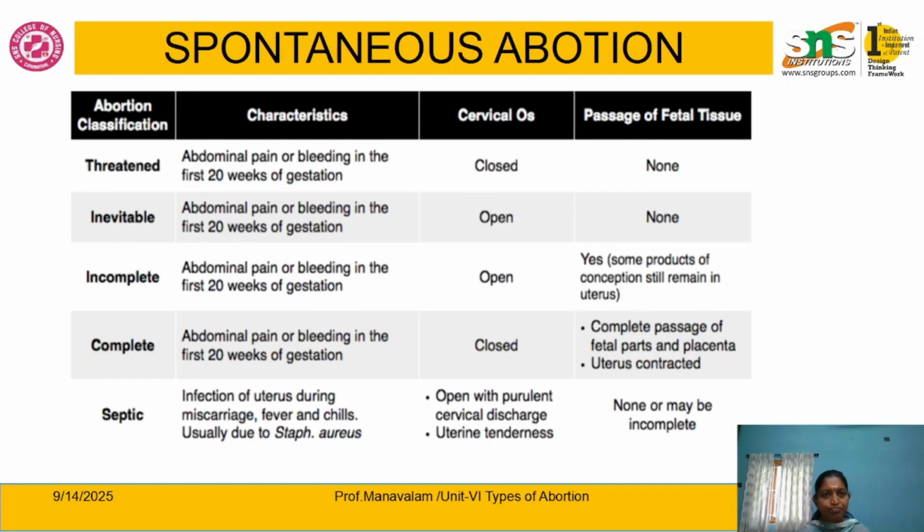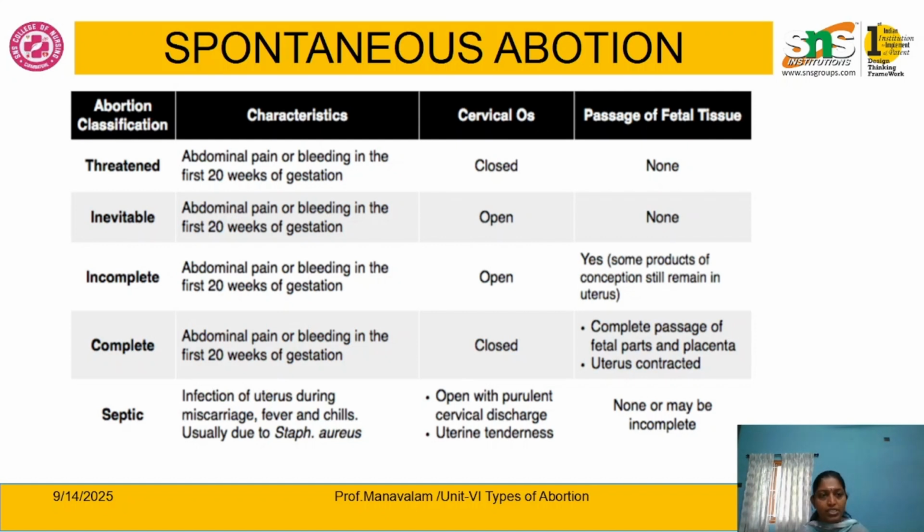The second one is inevitable abortion. Inevitable abortion means the process of abortion has started and has progressed to a point from which continuation of the pregnancy is not at all possible. So fetal survival is not possible in this type of abortion. Here again the mother has abdominal pain and bleeding. The cervical os is open in inevitable abortion, but the fetal tissue is not coming out. We have to induce the abortion to take the fetal products out.